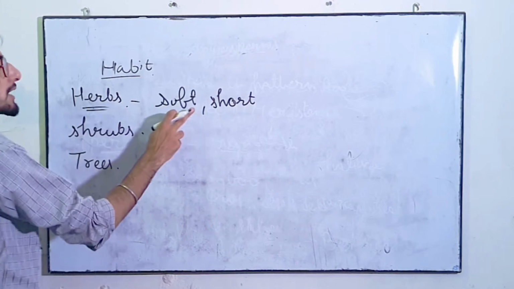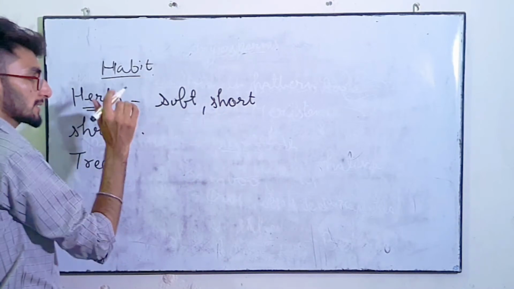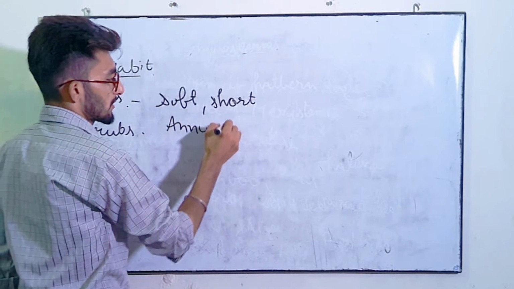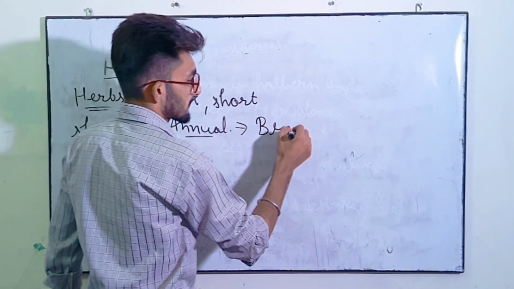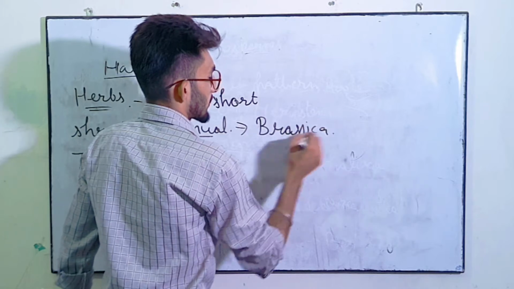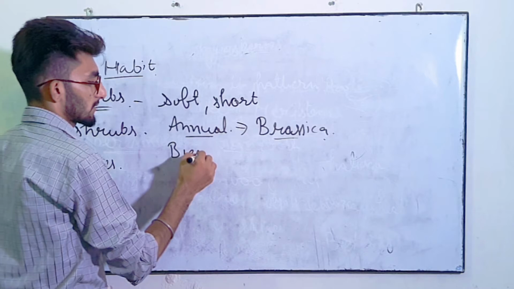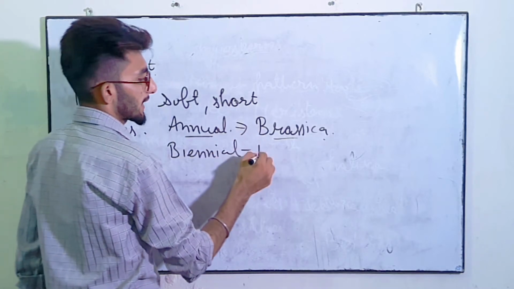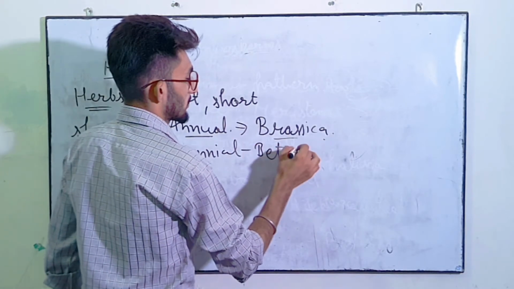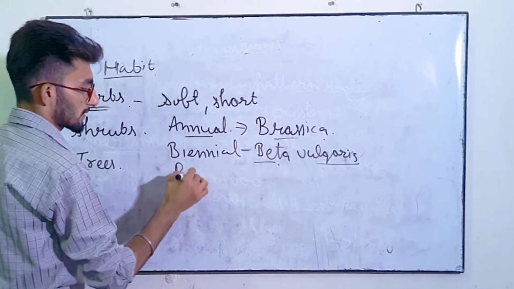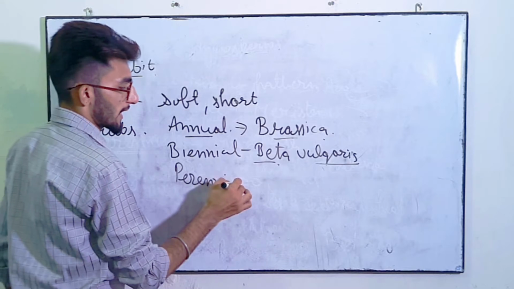Herbs are soft, short plants which can be annual, for example Brassica like mustard; biennial, that is Beta vulgaris or beetroot; and perennial, in which we have canna.